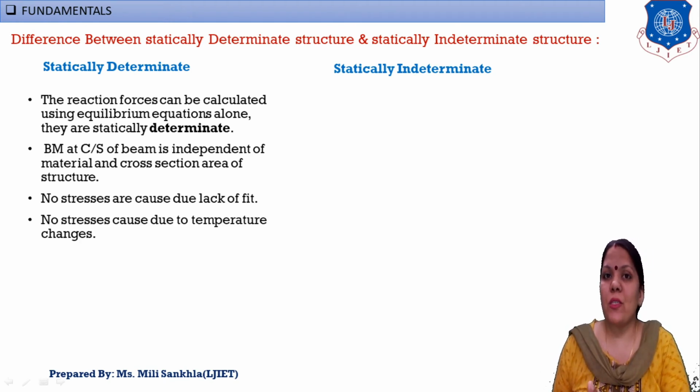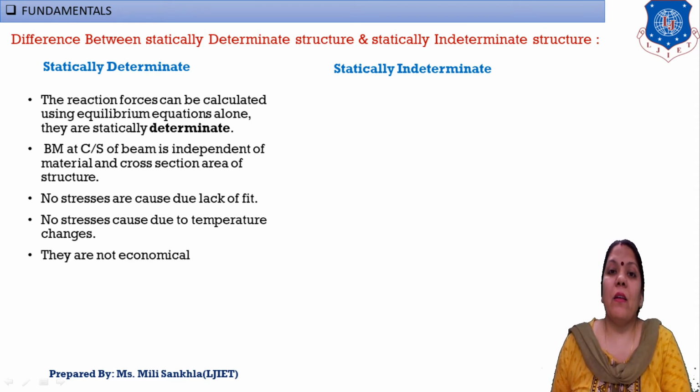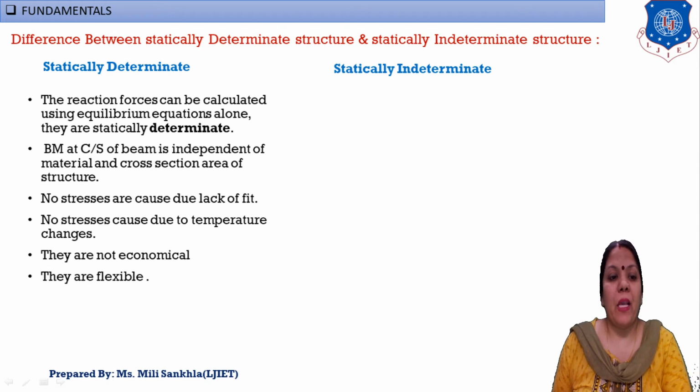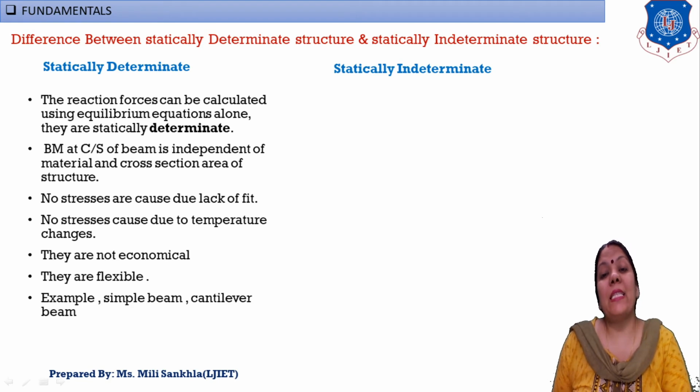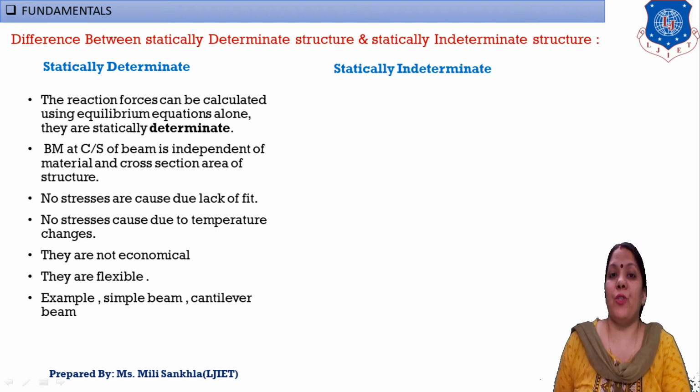Then no stresses are induced due to temperature changes. Then this type of structure is not economical. Okay, your cost is high compared to a statically indeterminate structure. Okay, then these structures are flexible. That is again a drawback of this type of structure. And examples, simply supported beam and cantilever beam are examples of statically determinate structures.